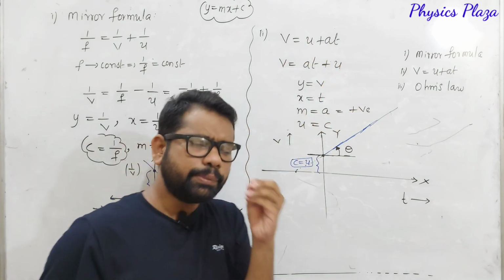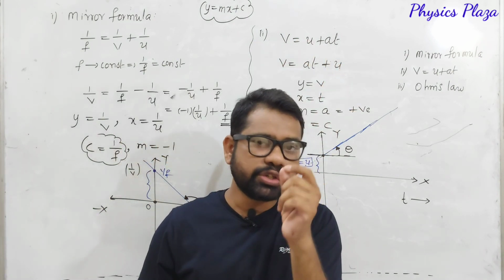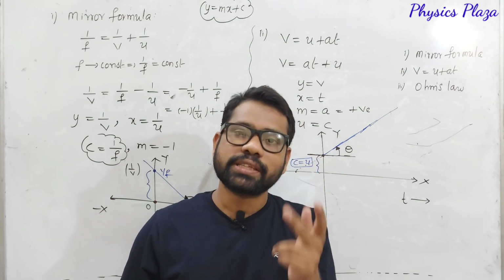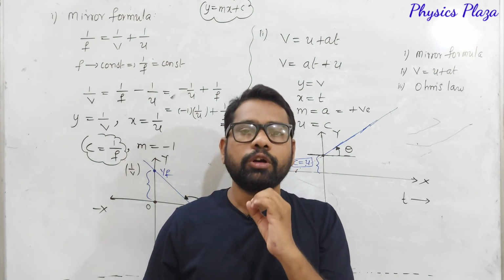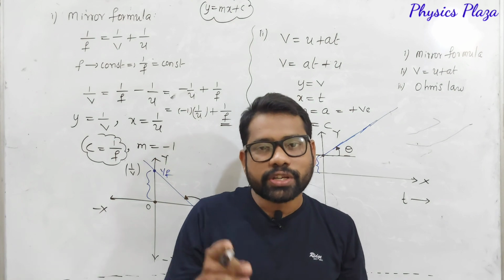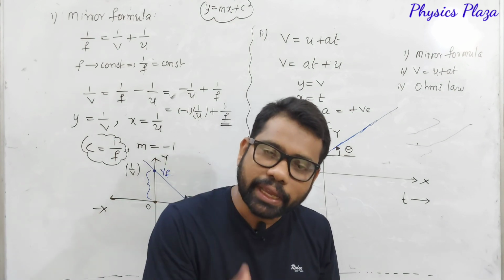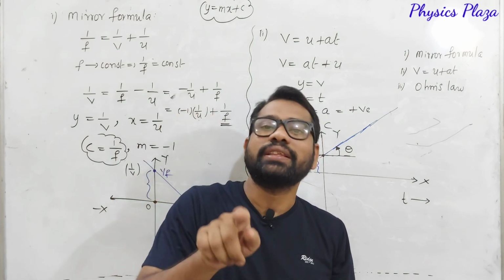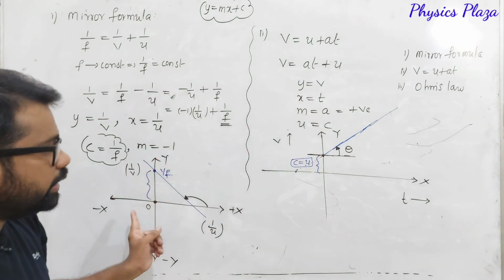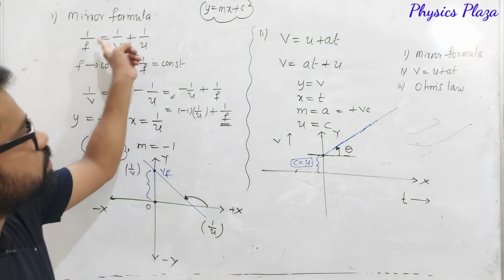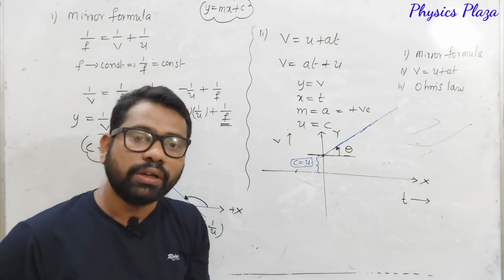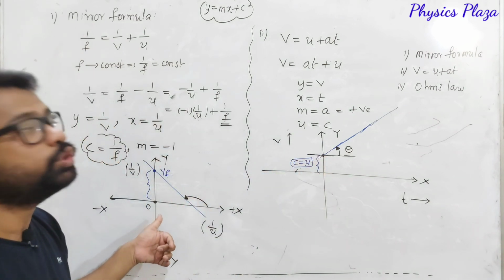Children, the simple thing is that if an equation is given, you have to check whether it is in the form of y is equal to mx plus c or not. If it is in the form of y is equal to mx plus c, no doubt about it, we will get a straight line only. But whether it passes through the origin, or whether the y-intercept is negative or positive, depends on that equation. In these two equations which we have taken, the intercept is not 0. These two equations are not passing through the origin.